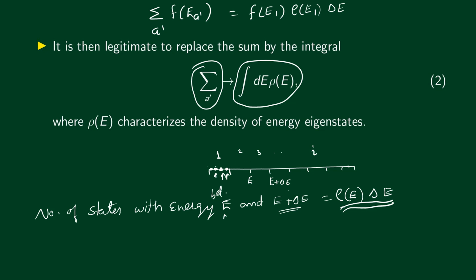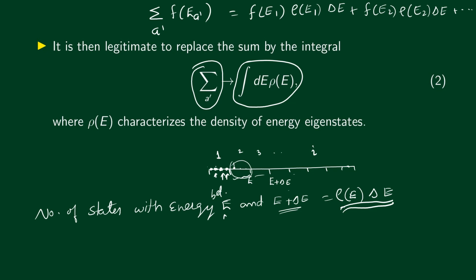Here also we evaluate the function corresponding to some energy value and then assume that it does not change considerably over this interval. Okay. So now you evaluate f of e2 and assume that this is the same for all the states within this group. So you have to multiply it with the number of states here, which is rho of e2 multiplied by delta e, plus etc. So if you do this for all groups, you would get this sum over a prime f of e a prime to a good approximation depending on how big delta E is.